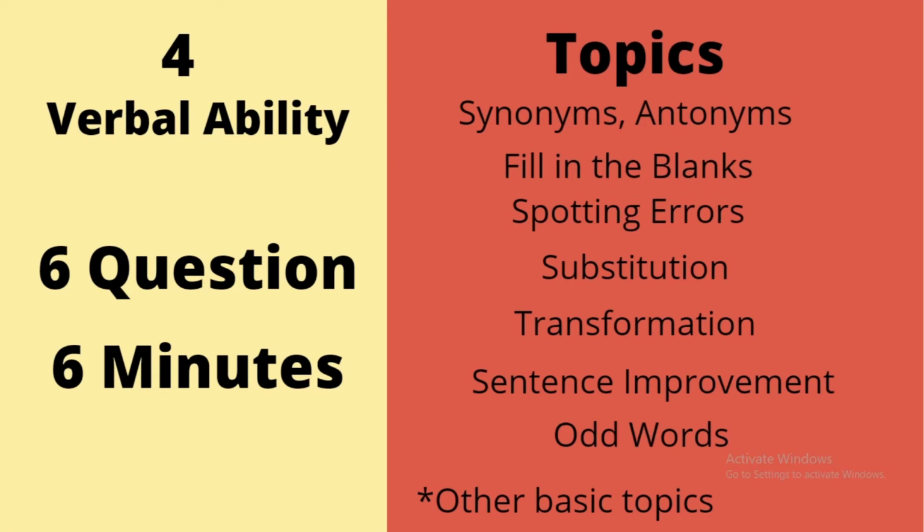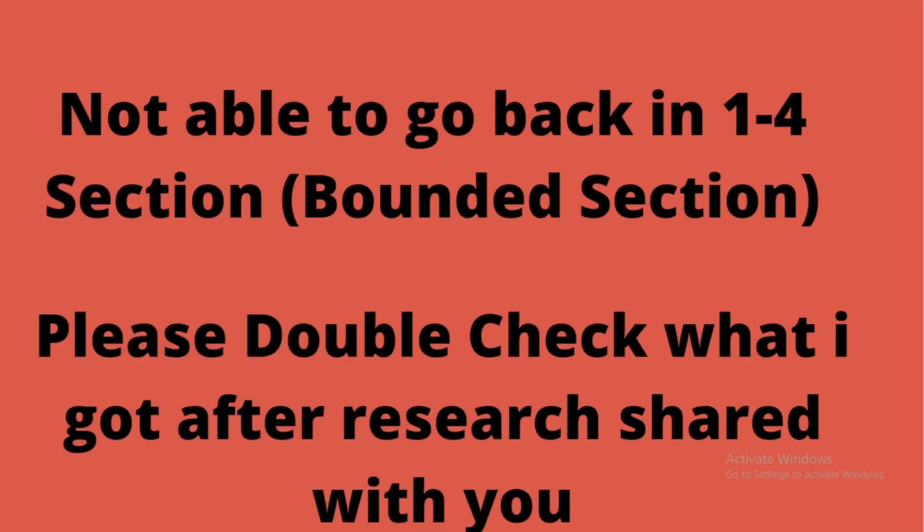After that, the fourth section is verbal ability. You will get 6 questions and 6 minutes is the timing for this section, and the topics which we normally have to prepare are synonyms, antonyms, fill in the blanks, spot the error, substitution, transformation, sentence improvement, odd words, and other basic topics of verbal ability. You should also double check the procedure of Tech Mahindra. What I got from different resources for Tech Mahindra round 2, I have shared with you.